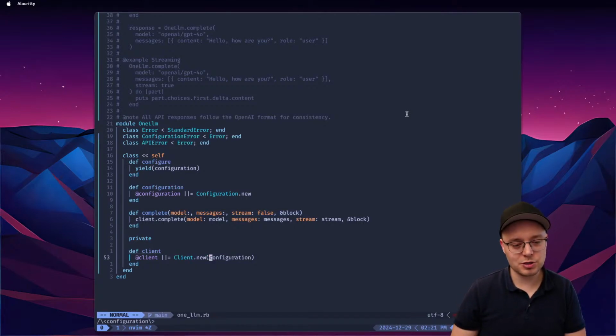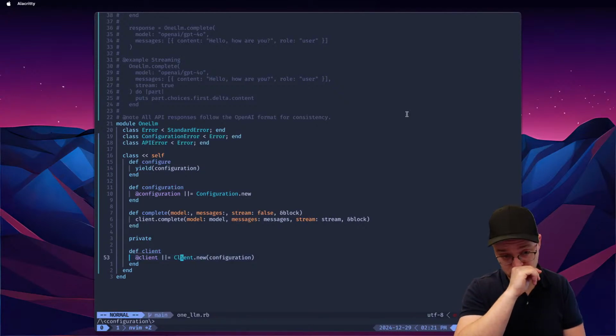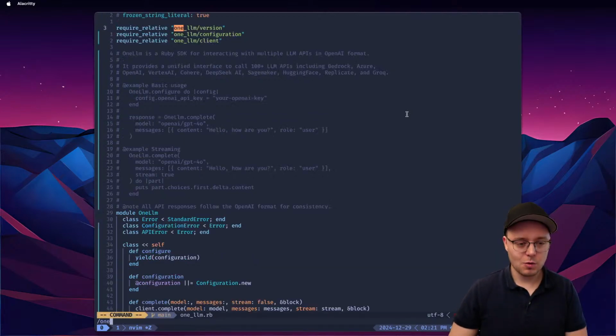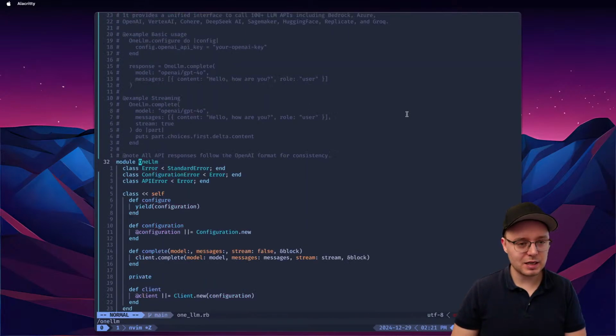And then we use configuration here. So what happens? Because you modify configuration in place, and because we cache configuration, it's always here. And by default, we use the default client with default configuration, which is completely fine. I don't have anything against it. One problem that I see is that it used one LLM with big L.